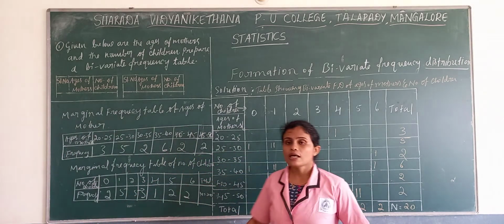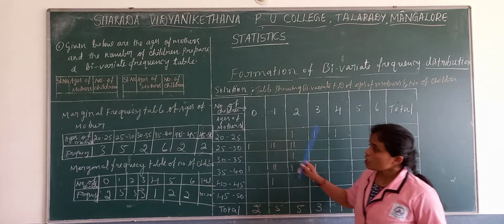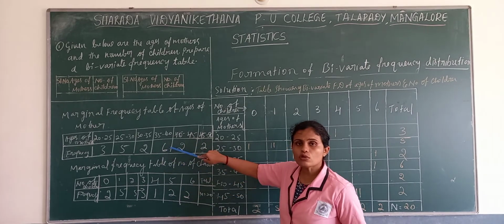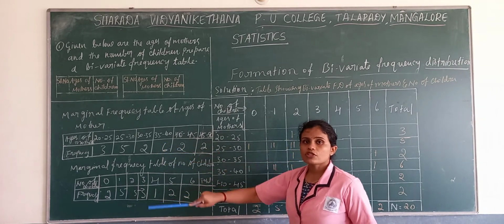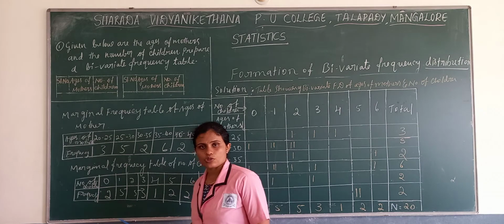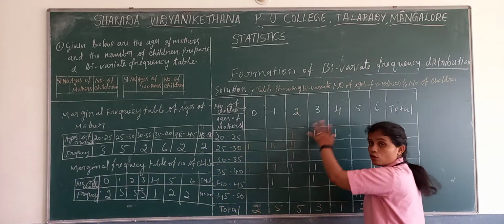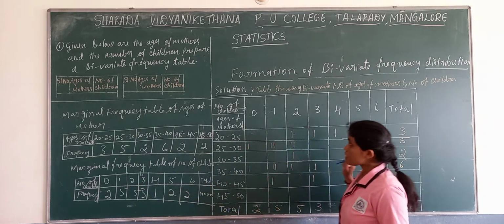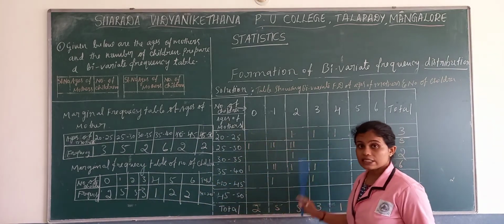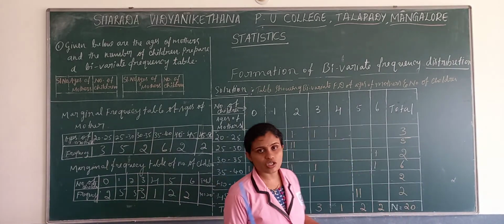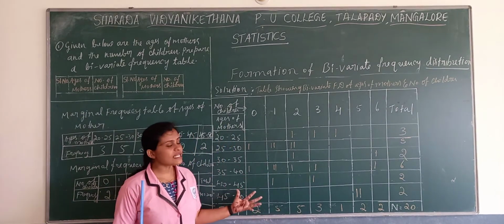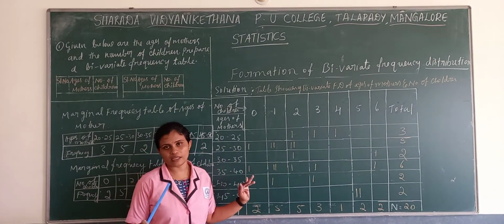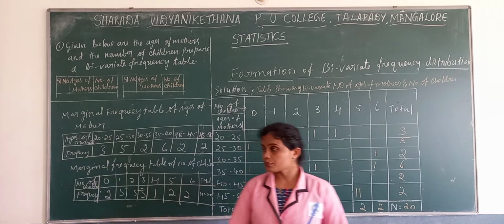After preparing the bivariate frequency distribution, out of that you have to prepare two tables which show the marginal frequency distributions of these two variables separately. So this is about bivariate frequency distribution, and this question comes for 10 marks. It is easy, but you need to think.